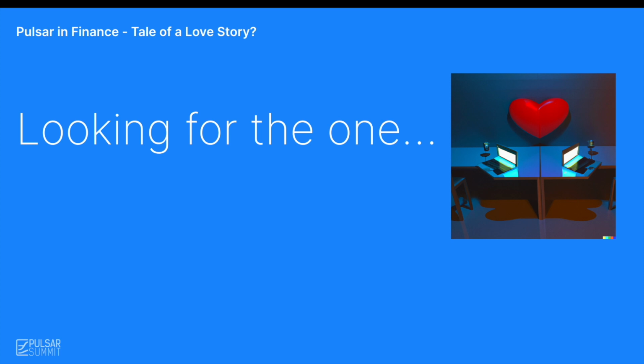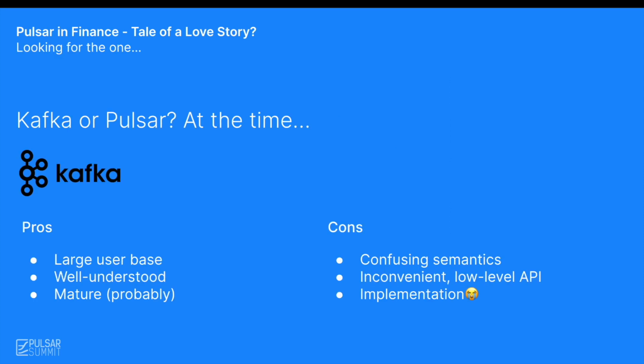As you might imagine, we have carried out a thorough evaluation and took a long and hard look at what we really needed from message-oriented middleware. This was a serious decision for us when you think about the fact that the last similar change took place 20 years ago. Long story short, our evaluation started around 3 years ago and we narrowed down the options to Kafka and Pulsar at the time.